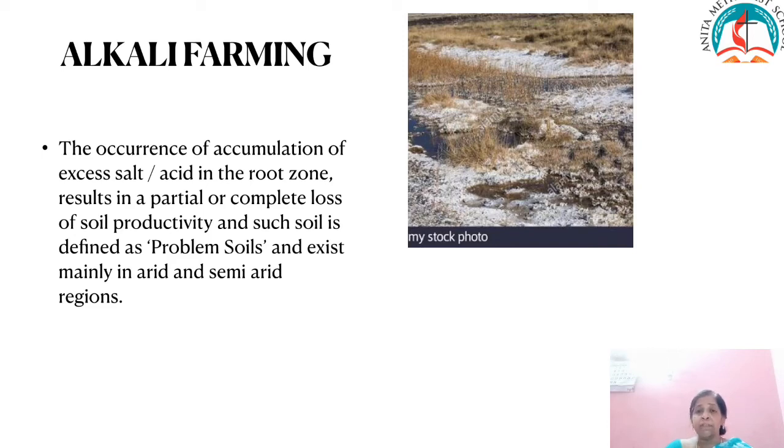And also the salts can make groundwater saltier, and it is difficult for people to drink the salty water; it is unsuitable for drinking. So this is called a salinization problem. The accumulation of excess salt or acid in the root zone results in a partial or complete loss of soil productivity, and such soil is called problem soil and exists mainly in the semi-arid region. So this salinization problem will affect the soil productivity.